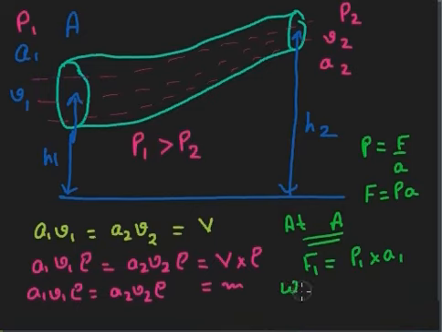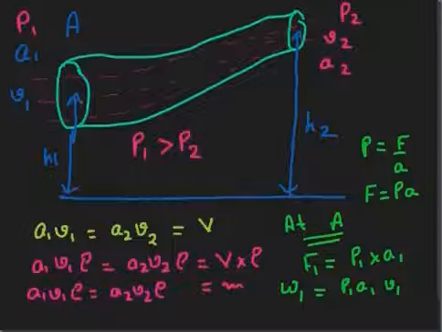So what I can write, W1 is equal to F1, which means P1 into A1, into displacement x1. But for 1 second velocity and distance are the same, so I can write it as v1. So ultimately my statement is P1 A1 into V1. Now the expression for W1 we are getting as P1 A1 into V1, but you know A1 V1 is the volume, so from here you can write W1 is equal to P1 into V. So this is the expression for W1.